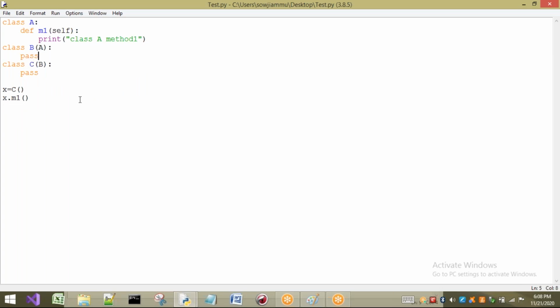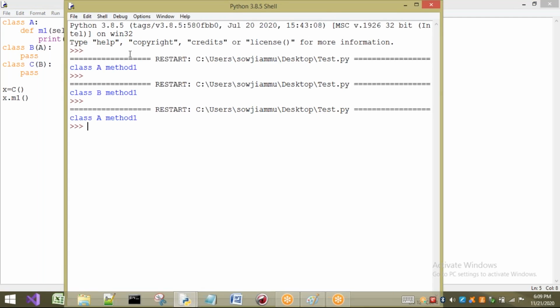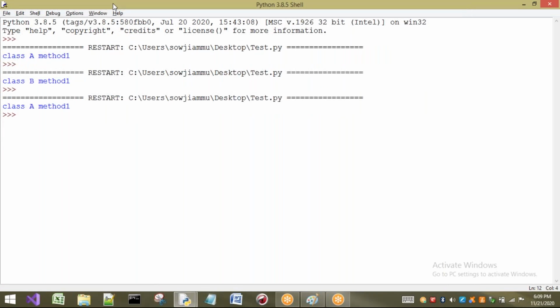In the same way here also, first I will take pass. Now see, here X is a C object. So X dot M1 means first it will go to the C class. In C class, is there any M1? Not there. So it will go to the super class of C. What is the super class of C? B. So it will go to B class. Is there any M1 in B? Not there. So what is the super class of B here? A. So it will go to A. Is there any M1 in that? Yes, it is there. So it will be printed. So what will be the answer of this program? Class A method 1.